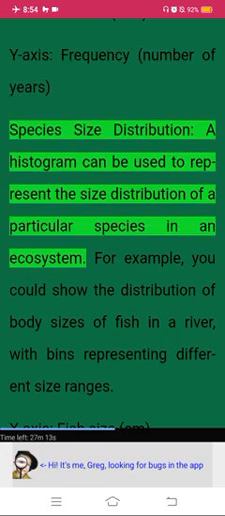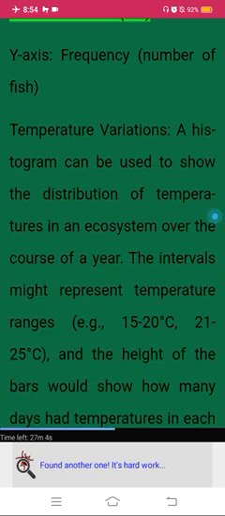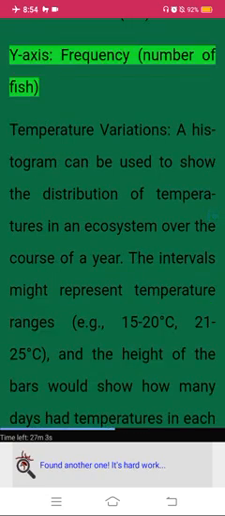Species size distribution. A histogram can be used to represent the size distribution of a particular species in an ecosystem. For example, you could show the distribution of body sizes of fish in a river, with bins representing different size ranges. X-axis, fish size, cm. Y-axis, frequency, number of fish.